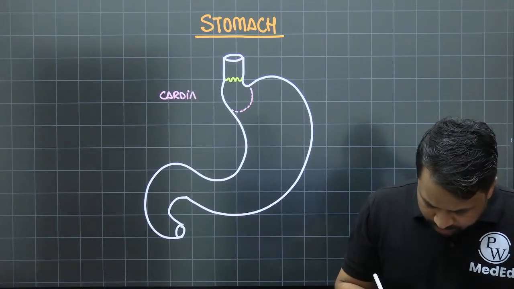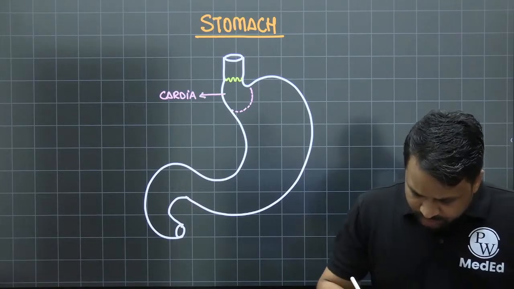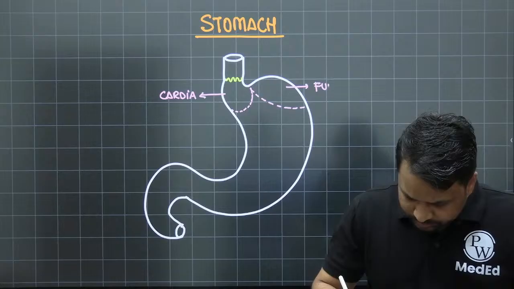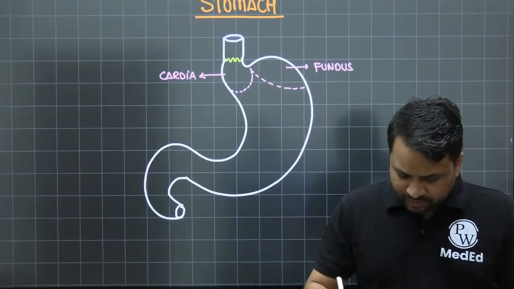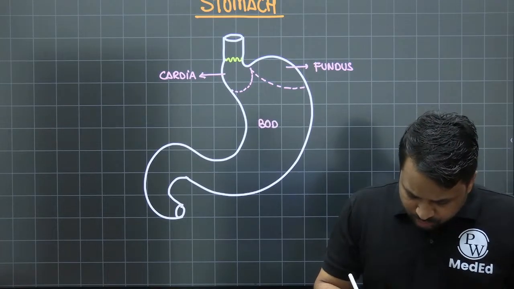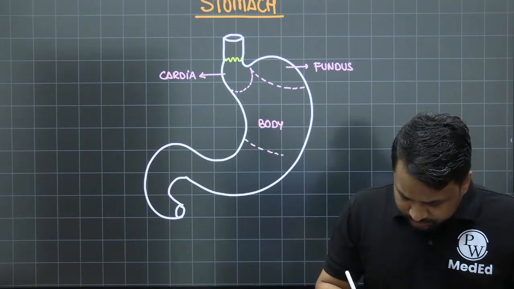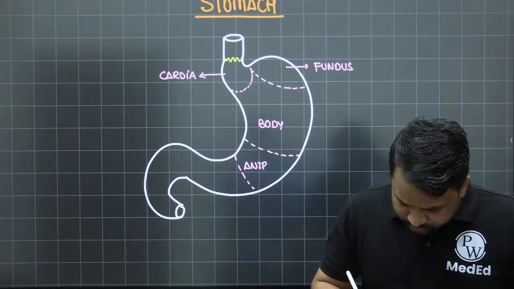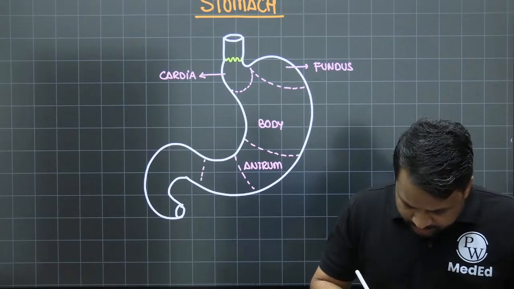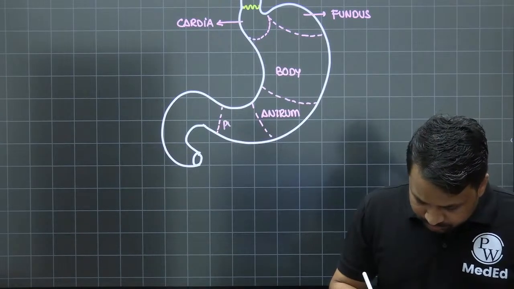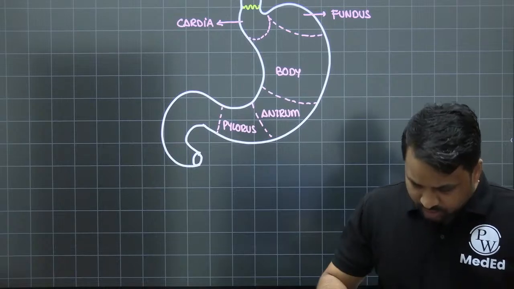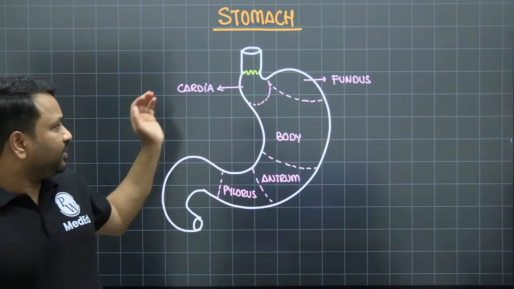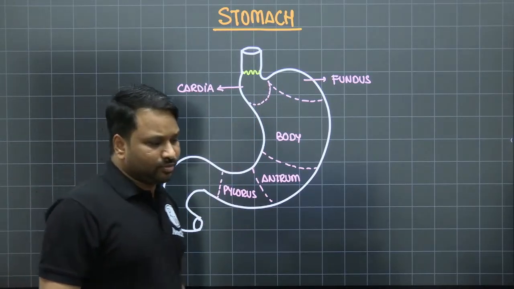This is what we call the cardia of the stomach. This part of the stomach is what we call the fundus of the stomach. This happens to be the body of the stomach. Then comes the antrum of the stomach. And the last part is the pylorus of the stomach. So these are the various parts of the stomach that you have, right? It starts from the cardia, then you have the fundus, the body, and the antrum of the stomach, right?